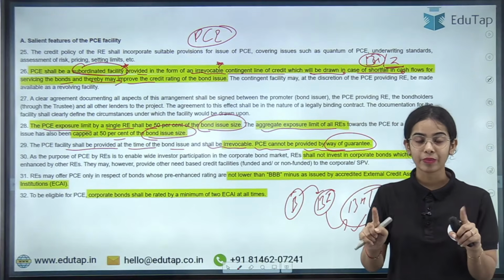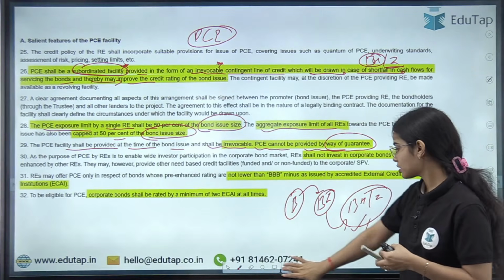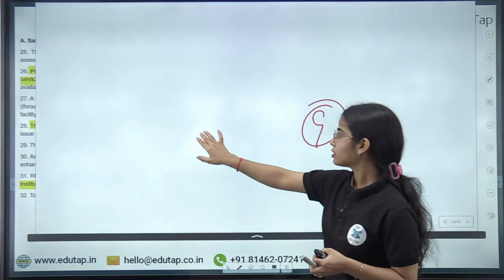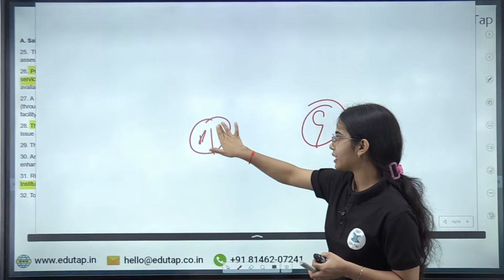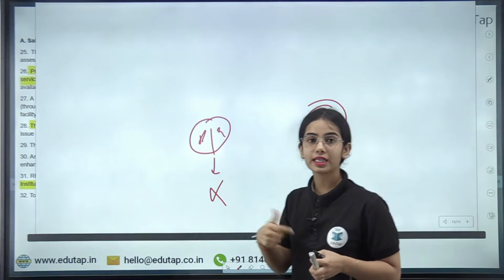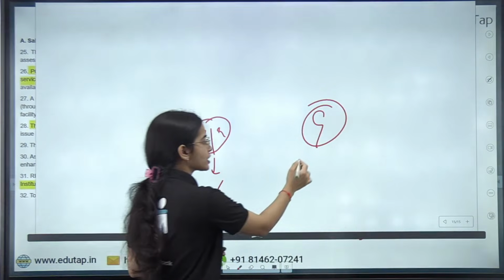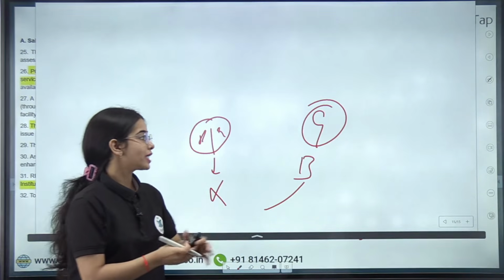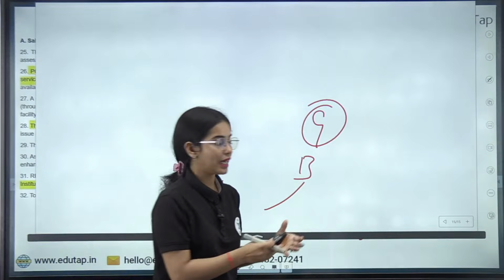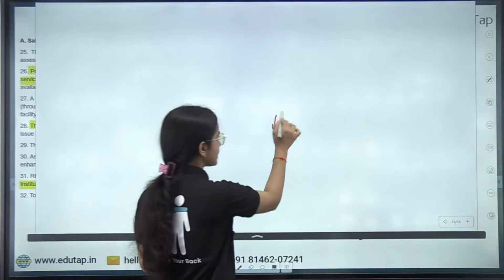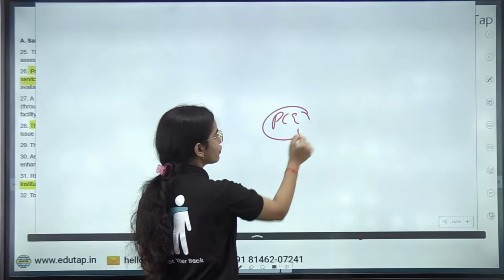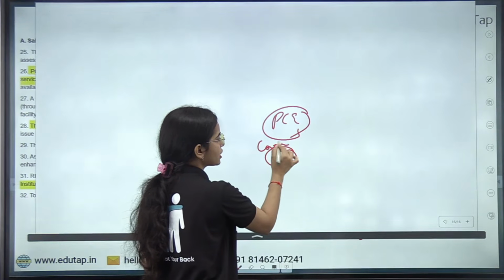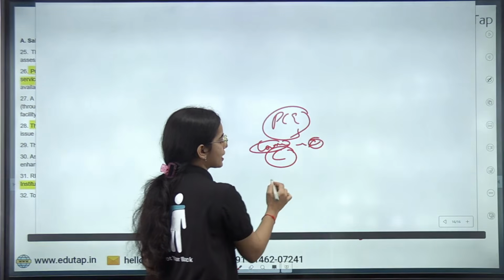It is not a guarantee, because in the case of a guarantee, if the person or the entity is not able to fulfill its obligation, the bank has to complete the obligation. The bank is the one that is liable at the end. But in the case of PC, this is just a kind of contingent, that is future credit that is signed.